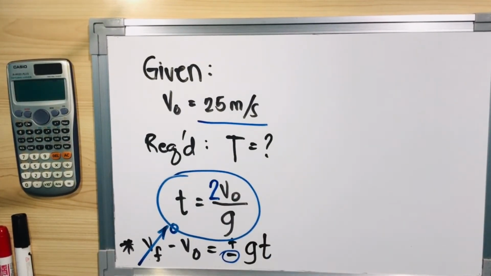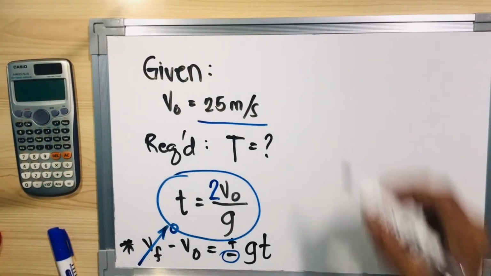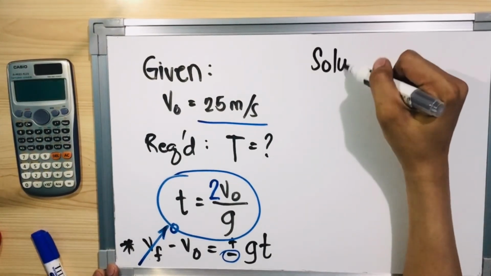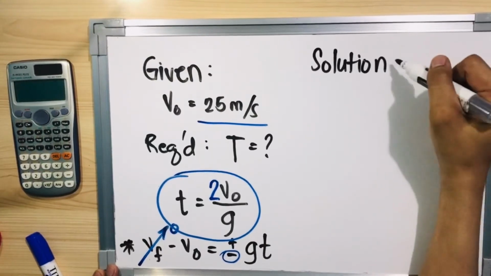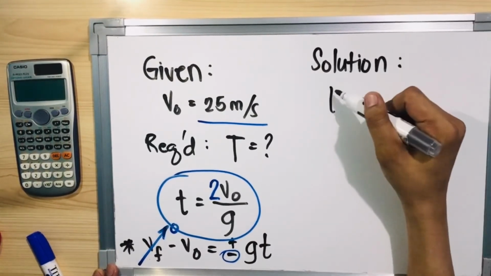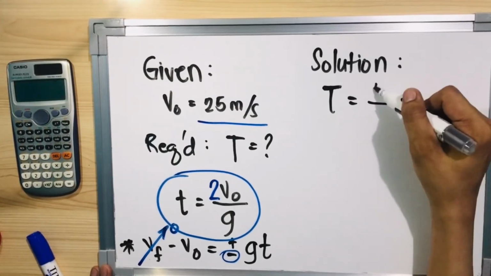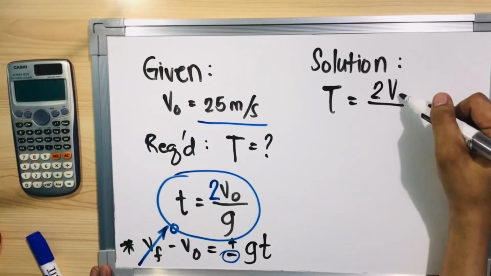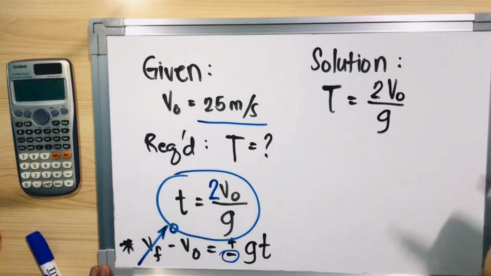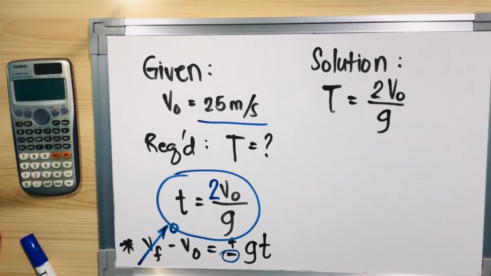Okay? So sulat natin yung solution natin dito. Solution. Time, total time, medyo malaking T na lang ilagay ko. You have twice your initial velocity divided by your gravitational constant. Madali na lang, di ba? It's just twice yung time na nagamit para ibato yung bucket papataas.